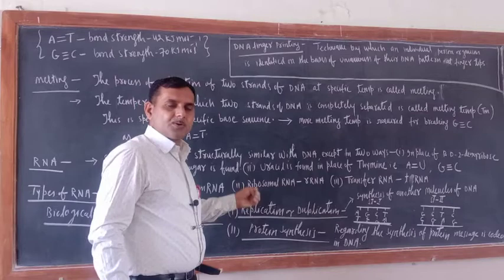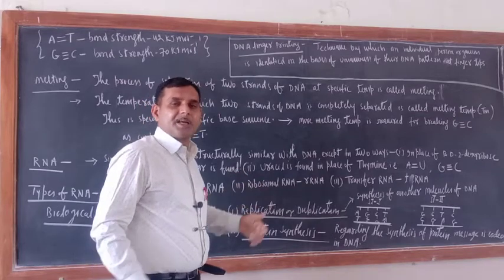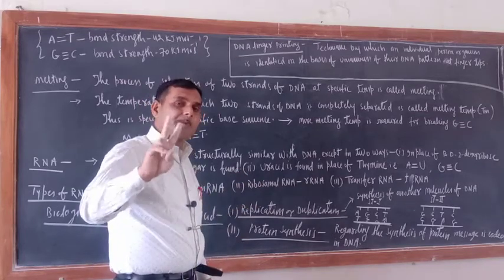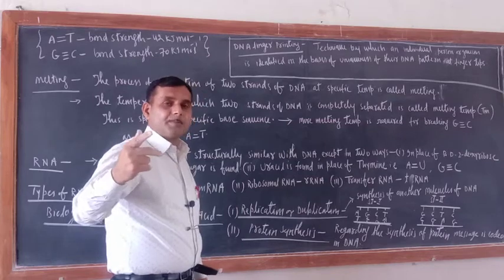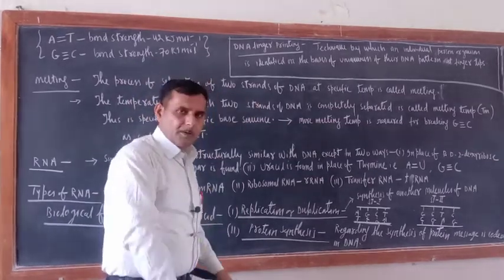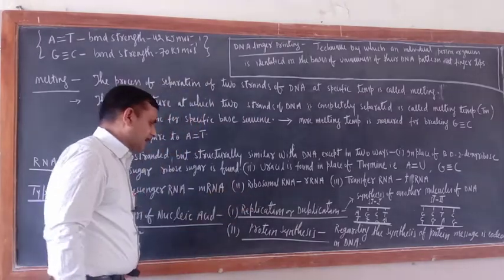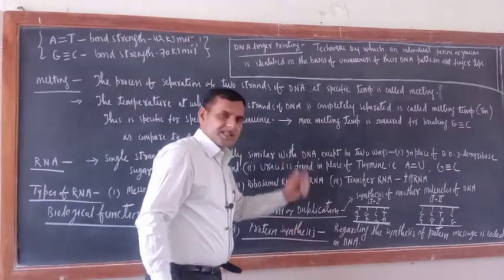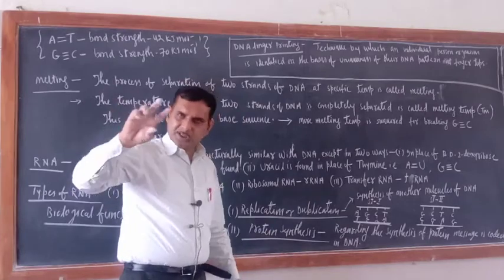Okay. So now who has done this one? DNA. So DNA has got the unique property of synthesizing its own duplicate copy. Okay, this is called replication. Another one is protein synthesis. You might have heard about the genetic code.